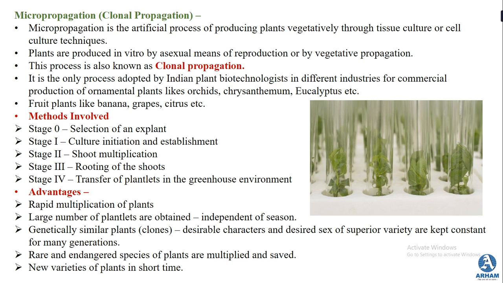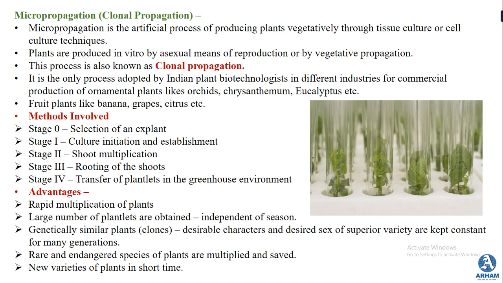In the second stage there is shoot multiplication, that means the shoot starts growing and multiplying. The third stage is rooting of the shoots, where after the shoots have developed, rooting takes place for every shoot. In the last stage, stage 4, these plantlets are transferred to the greenhouse environment.